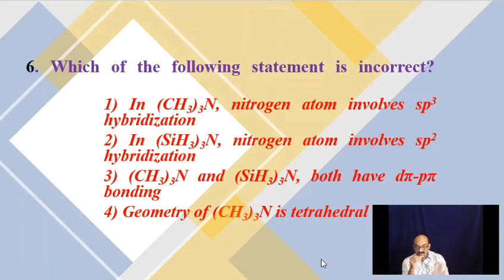So here only geometry is mentioned. So it can be either electron pair geometry or molecular geometry. Molecular geometry is also known by the name shape. Shape means molecular geometry. You don't have to consider the electron pair. So actually shape is pyramidal. So we now know that statement 3 is incorrect. 3 must be the answer. We will see what is given there.